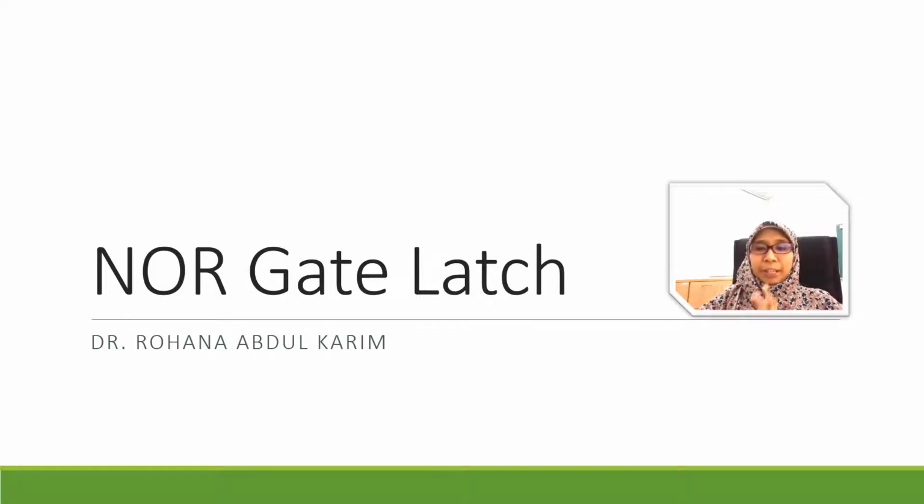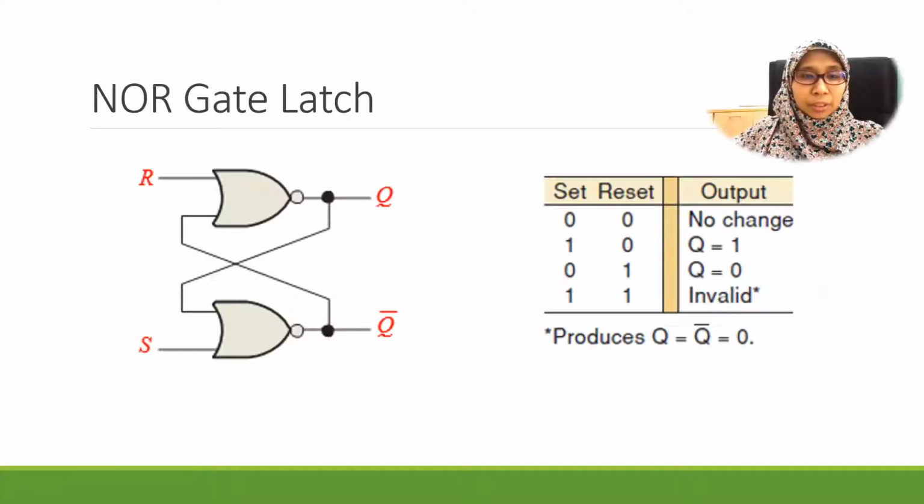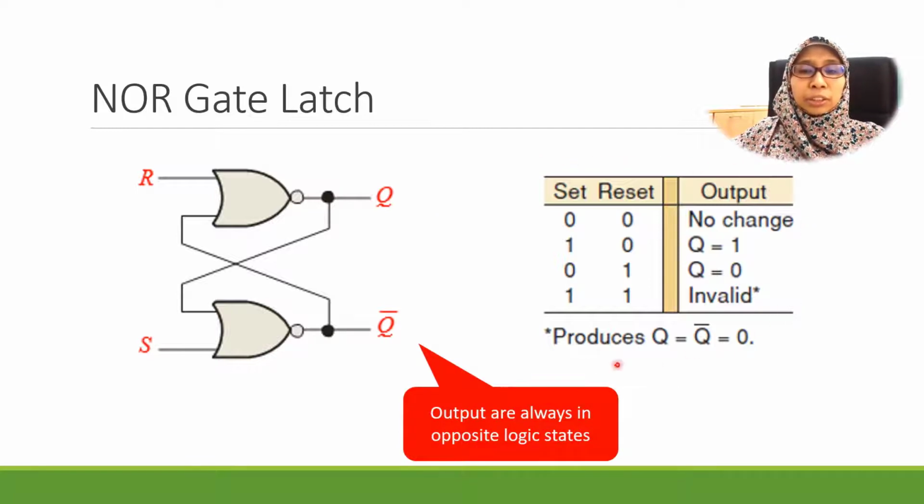In this video, I'm going to discuss with you about the NOR gate latch. For the NOR gate latch, we have two NOR gates corresponding to each other, and the truth table or the function table of the NOR gate is like this.